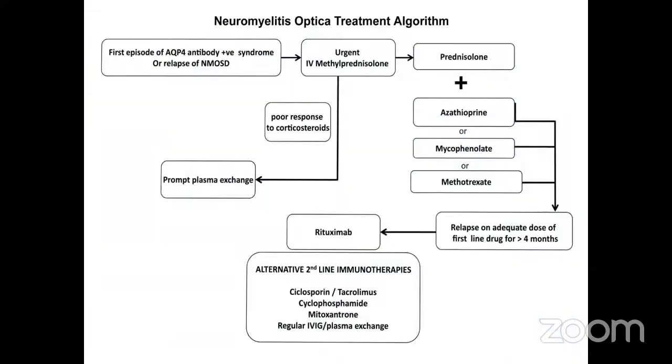This is an algorithm for treatment of neuromyelitis optica. If it is a first episode or if it is a relapse, we start the patient on urgent IV methylprednisolone. If there is a poor response, we can go for prompt plasma exchange. After the acute treatment, we start the patient on prolonged oral steroids plus immunosuppressants like azathioprine, methotrexate. Following which, if there is relapse on adequate doses for more than 4 months, we can start on monoclonal antibodies like rituximab. Alternative second-line immunotherapies like cyclosporin, cyclophosphamide, and regular IVIG and plasma exchange can be considered.